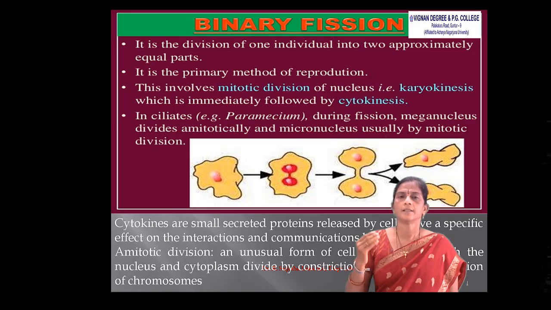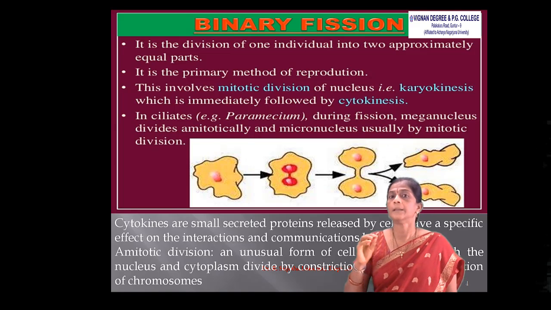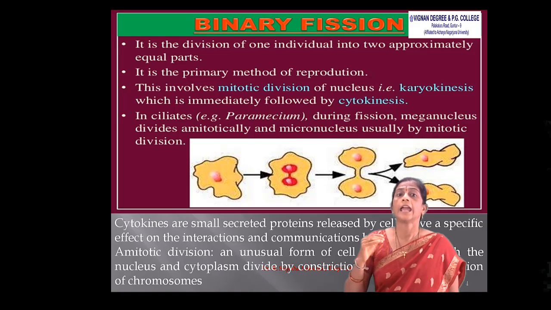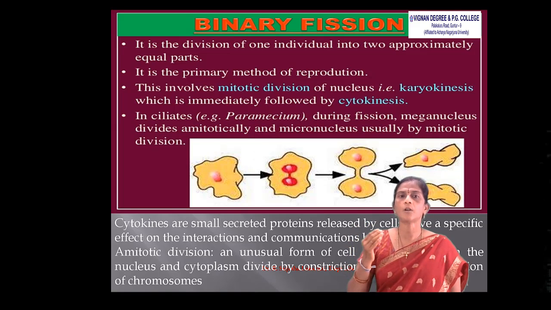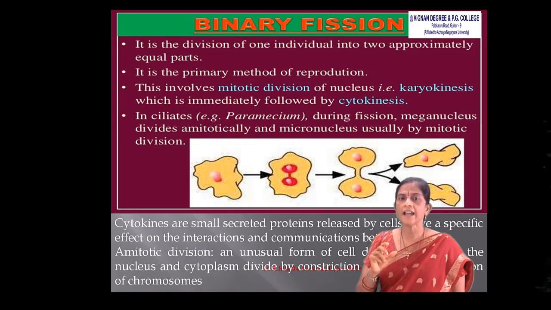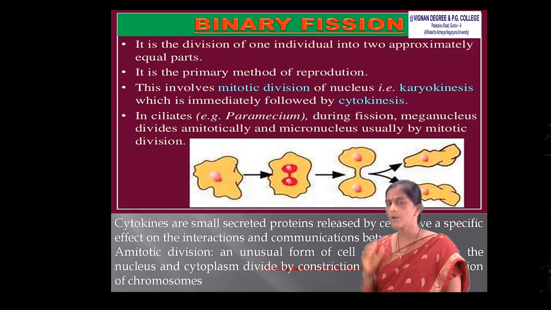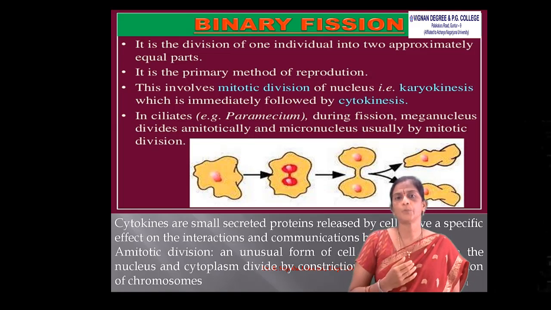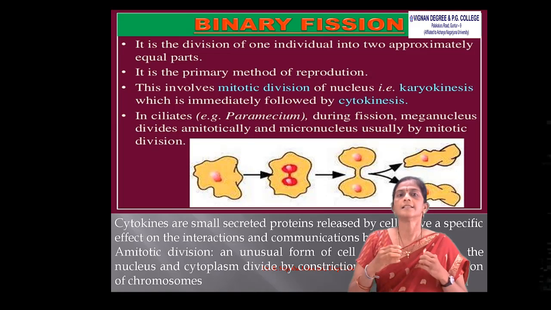Examples are ciliates and Plasmodium. During the fission, the meganucleus divides amitotically. Amitotic division means an unusual form of cell division in which the nucleus and cytoplasm divide by constriction without the formation of chromosomes. What is cytokine? Cytokines are a type of proteins released by the cell. They have a special effect on the interaction and communication between the cells.